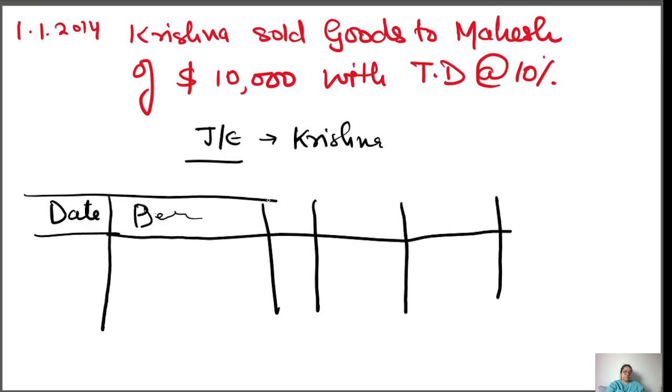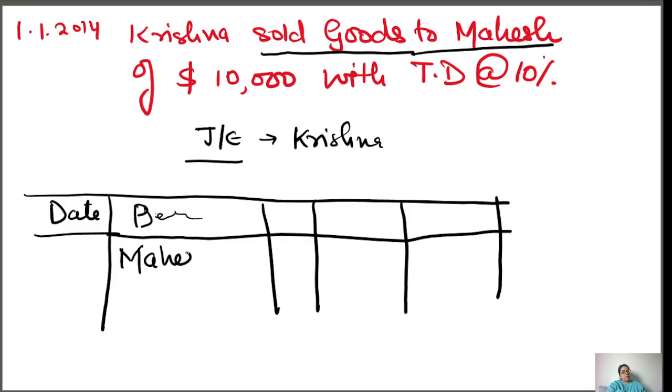Now, you're going to sell your goods. To whom? To Mahesh. So the general entry will be Mahesh account debit, and who is credit?